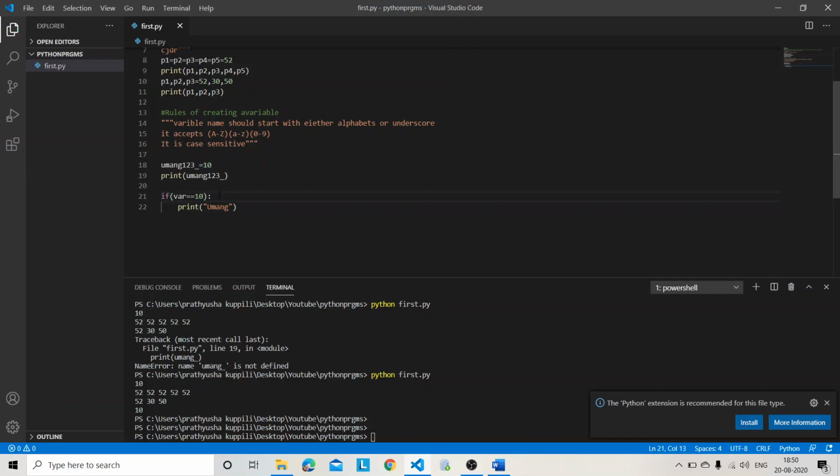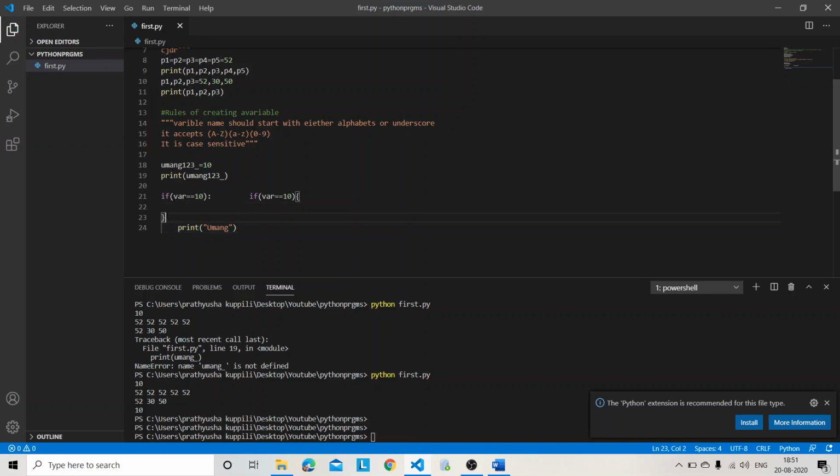And in other programming languages, you will be having some braces to explain the block of the code. For example, in C, what will you write? If var double equal to 10, braces open. In these braces, you will be giving this print statement without any indentation, I mean without any space.